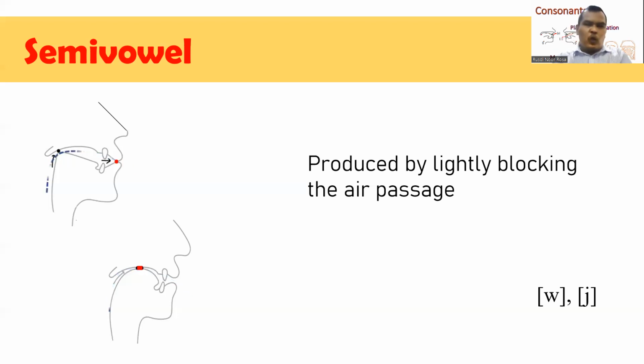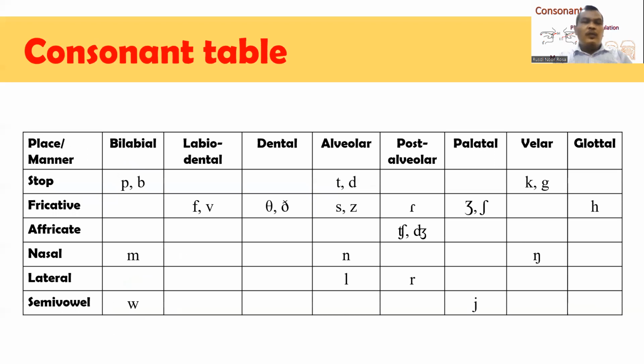Well, we have talked about types of consonants based on place of articulation and manner of articulation. Now, when we summarize the types of consonants based on place and manner of articulation, we can draw a diagram or a table. Now, we put all the sounds in a table.